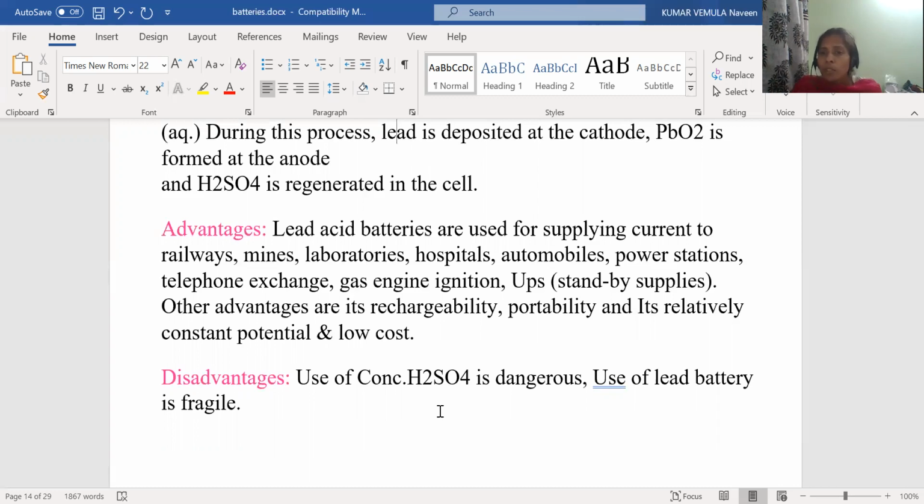So this is about the zinc carbon battery, electrolytic cell and the lead acid battery. In the next session, I will complete the unit. In the next class, I'm going to explain the lithium ion battery and the fuel cells.